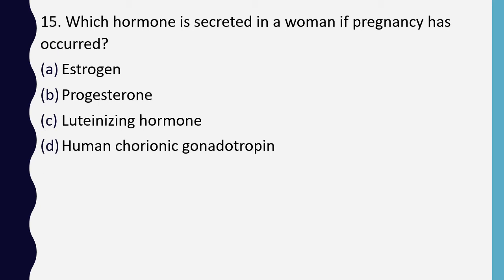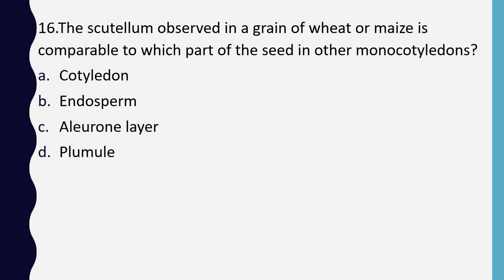Question number 15. Which hormone is secreted in a woman if pregnancy has occurred? Estrogen, progesterone, luteinizing hormone, human chorionic gonadotropin. Hormone secreted if pregnancy has occurred. The correct answer is option D, human chorionic gonadotropin. Question number 16. The scutellum observed in a grain of wheat or maize is comparable to which part of seed in other monocotyledons? Cotyledon, endosperm, aleurone layer or plumule? The correct answer is option A, cotyledon.